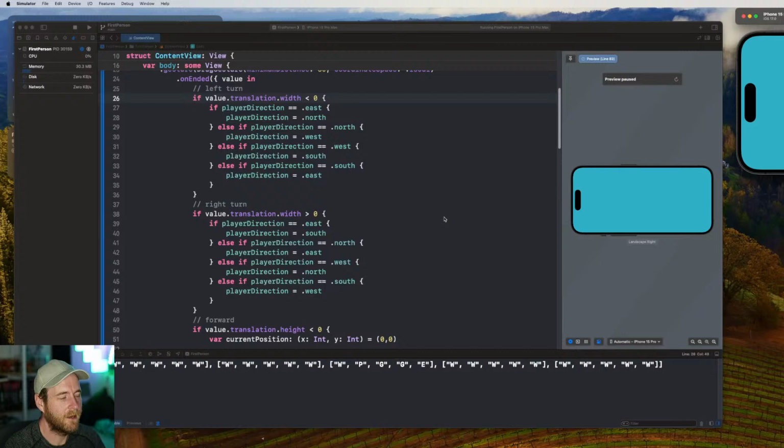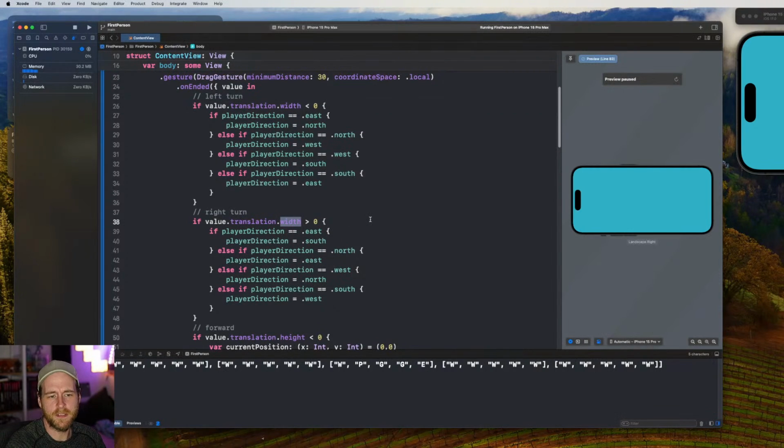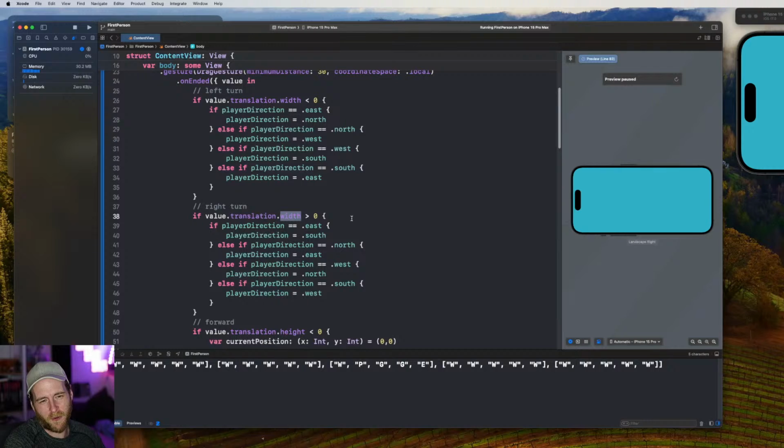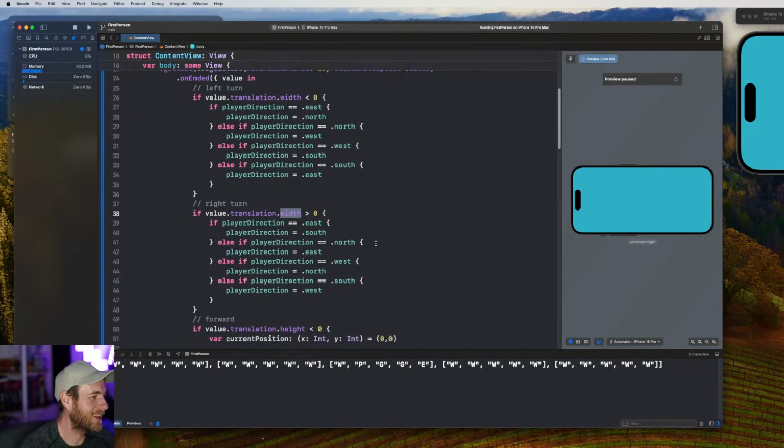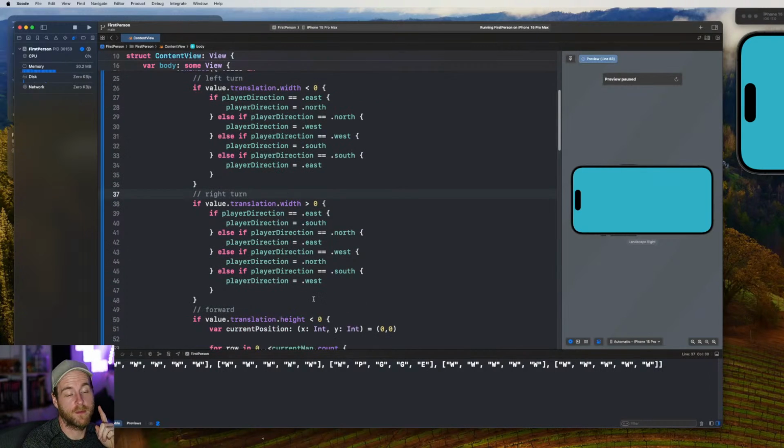And if you're even just slightly off, yeah, no, that makes sense, because the translation width and height are going to be very different. Yeah, this is stupid code. Why did I copy this? So the problem here is that the width and the height are going to be different. So what we could do is normalize these a bit. We would find whichever value, whether it's the width or the height, is larger. Because if the height is larger, then obviously we've gone from top to bottom. That translation distance is longer.